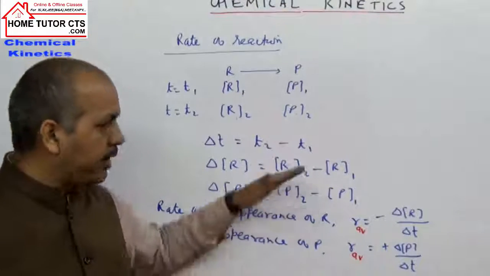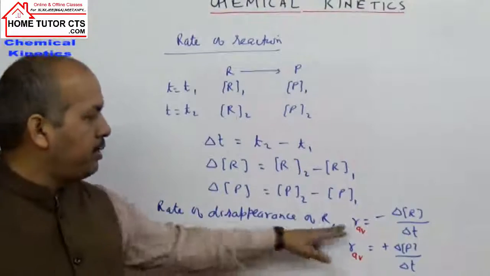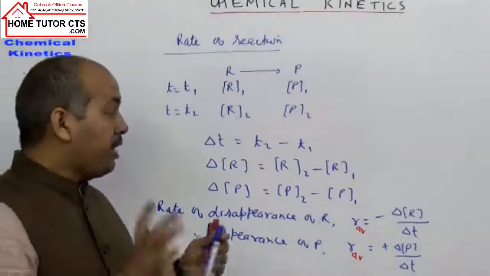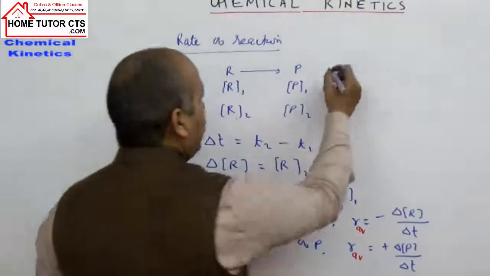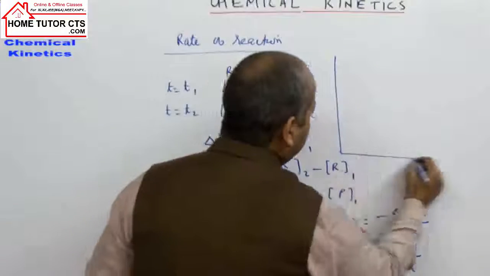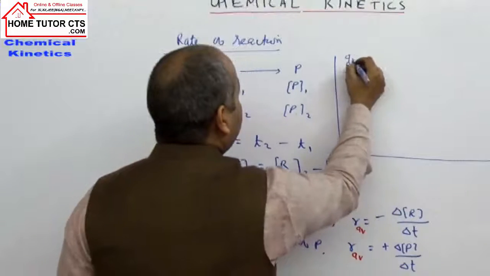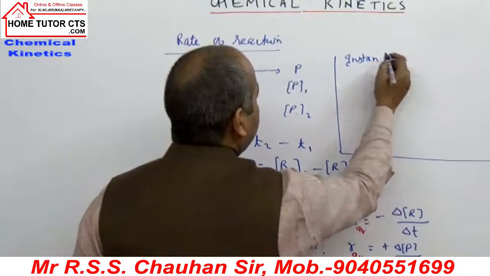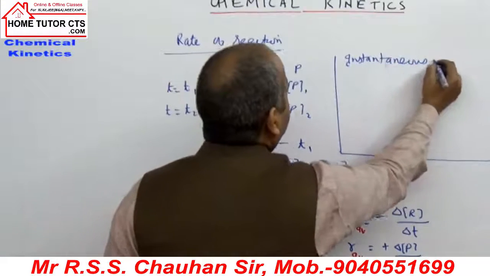There is one more rate that comes in, we will come to it now. Let us first take this meaning, the average rate of the reaction. Now, I told you right now that the average rate is not the actual rate. So the second rate taken is the instantaneous rate.